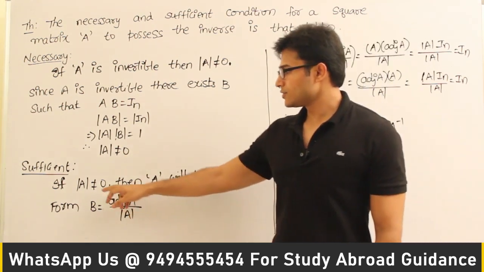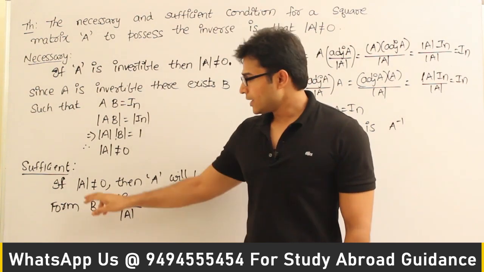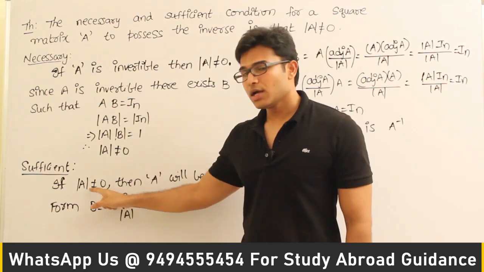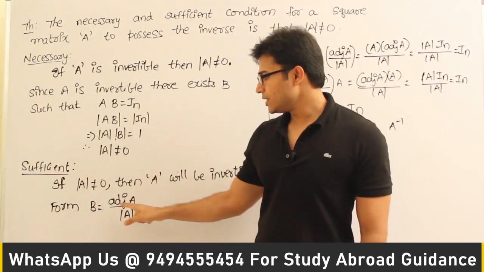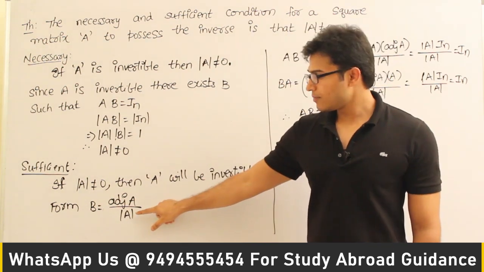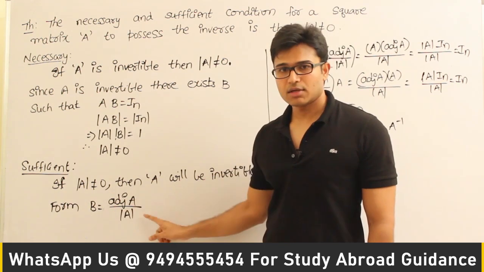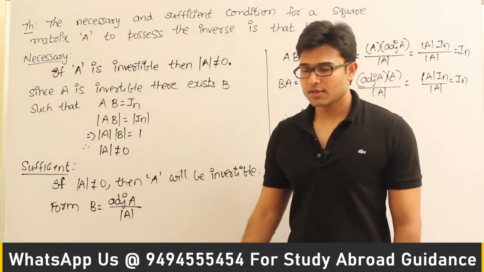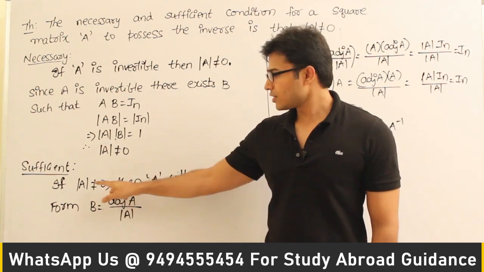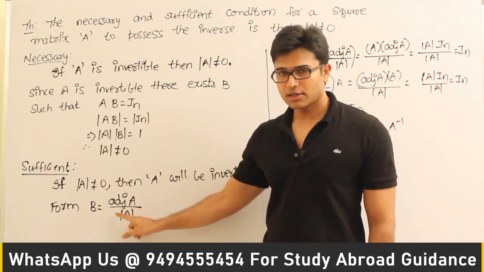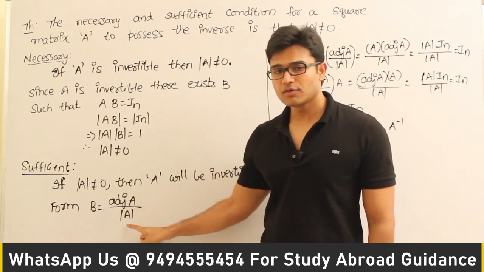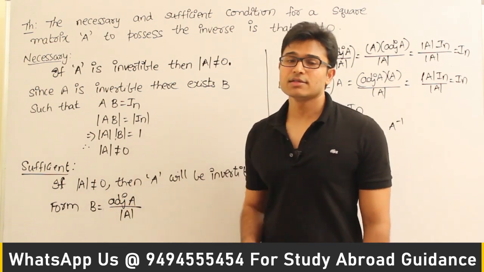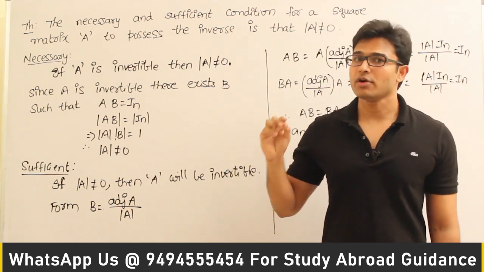Let's check this. Let us assume that det A is not equal to 0. If det A is not equal to 0, then from A we can form a new matrix B in such a way that B equals adjoint A divided by det A. Can we form this? Yes, of course. The reason is adjoint A will exist for every square matrix, and since we are saying that det A is not equal to 0, definitely we can divide by det A, isn't it? In case det A equals 0, we cannot form it. Otherwise we can form it, because the adjoint of A exists for every square matrix irrespective of what it is.